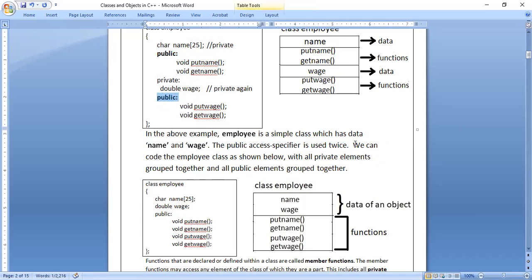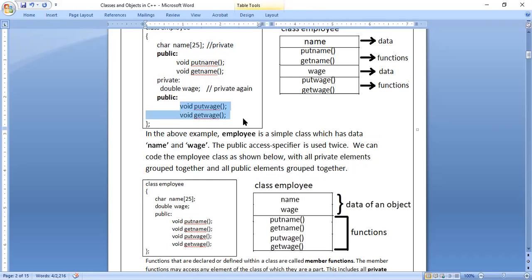Okay. Fine. We can put the employee class as shown below with all private elements grouped together and all public elements grouped together. See, in this example, what we have done: first declaration private, next public, again private, again public. Like this, we have used 4 times, private, public, private, public. So what we can do, you can put all private data elements at once. That means you group it. That is name and wage, you write on one side, and put name, get name, put wage, get wage, these 4 functions on another side.